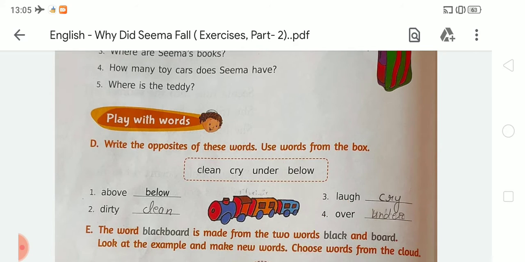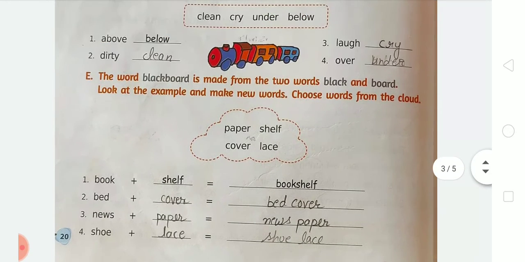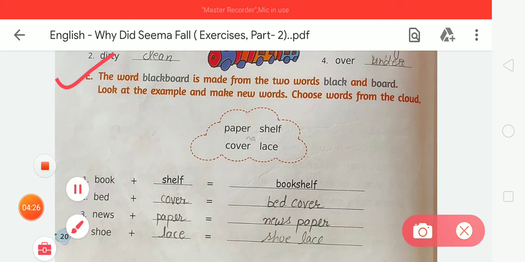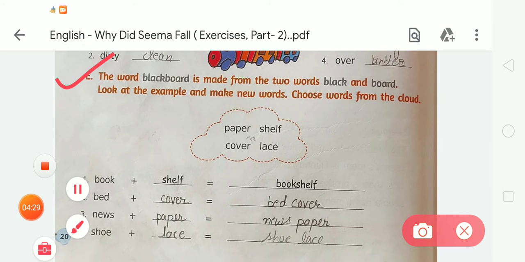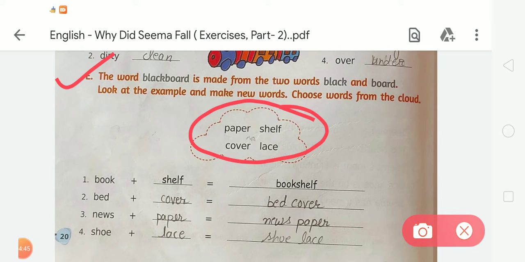Okay student, now after this we have to do the next, that is exercise E. In exercise E, the word blackboard is made from the two words black and board. Look at the example and make new words. Choose words from the clouds and write them on the given blanks, and after that we make new words. For example, book plus shelf makes bookshelf. Like this we do the next, that is bed plus.